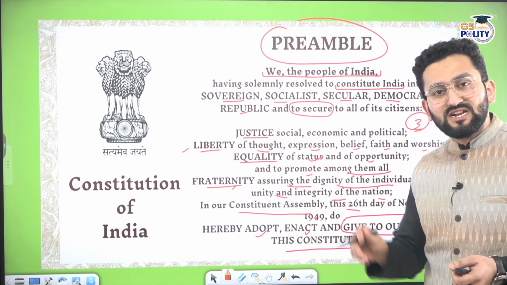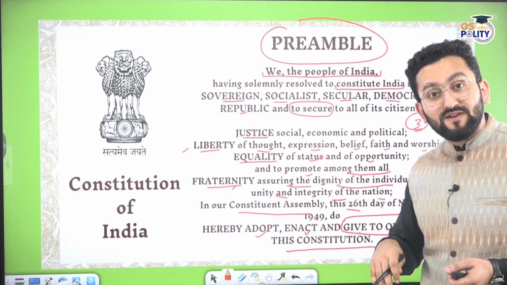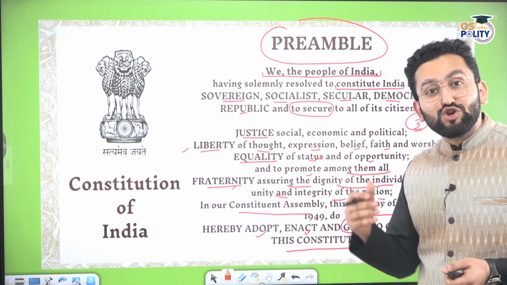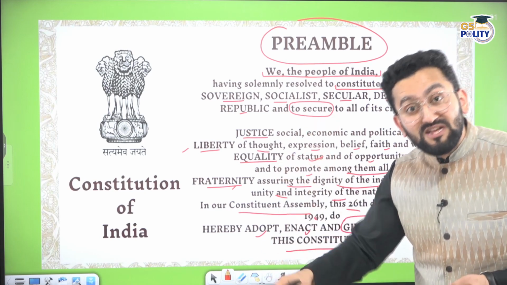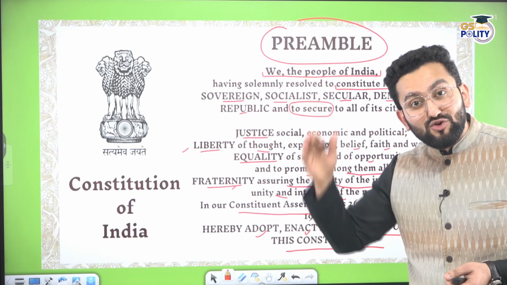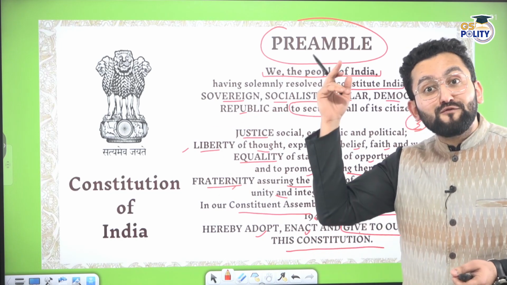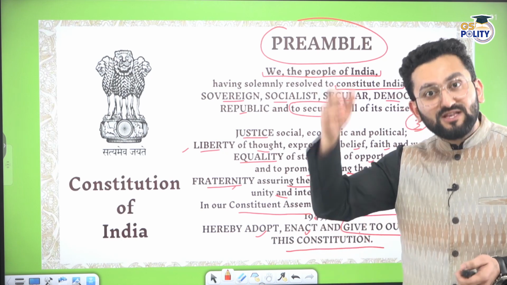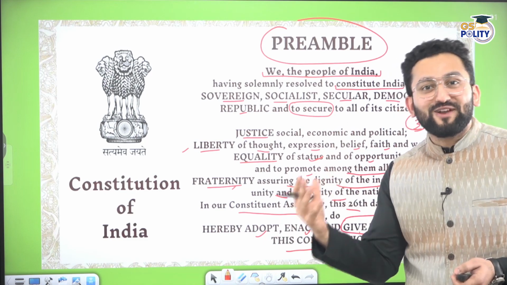So that it establishes the fact that the people of India gave this constitution to themselves. It means now this constitution is legitimate. Now the institutions established as per the provisions mentioned in this constitution are legitimate. Laws as per this constitution are legitimate and you have to follow them. And when you follow them, only then can the best outcomes be achieved for India.